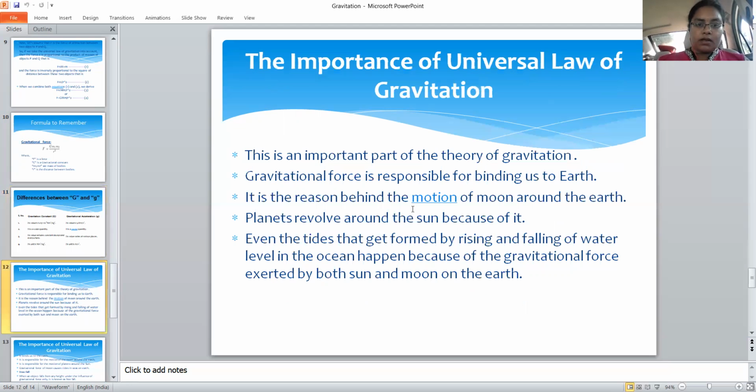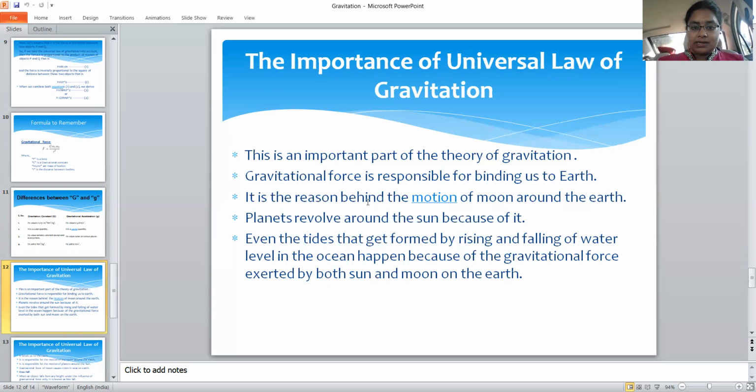Next, what is the importance of the universal law of gravitation? It is an important part of the theory of gravitation. From this theory, rocket science and satellites, everything comes into the picture. The basic thing is that gravitational force is responsible for binding us to the Earth. Why are we not falling away? Because it is attracting us towards the Earth.